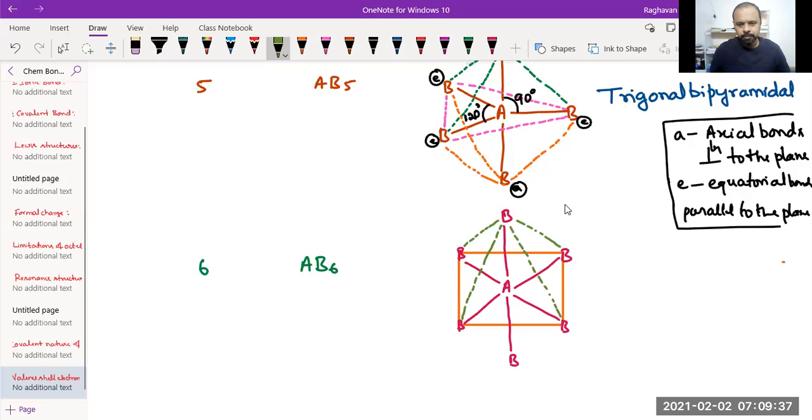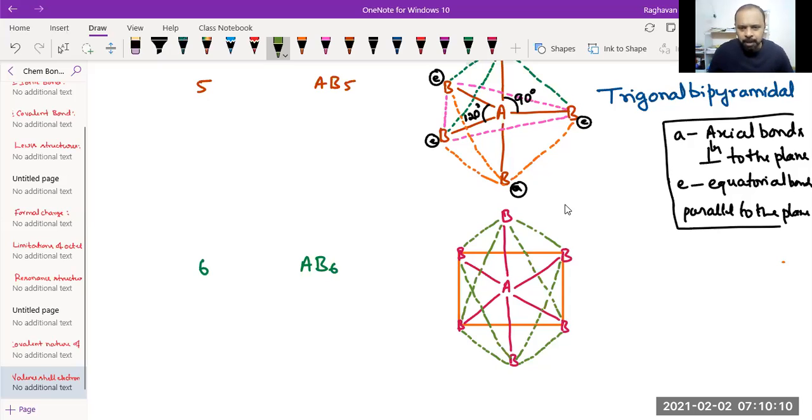Connect all the 4 equatorial bonds to each axial bond, like this. Now it looks like a pyramid above and another pyramid below. Am I right?